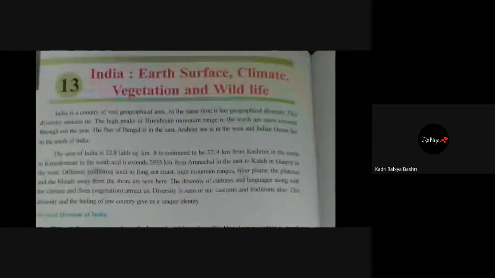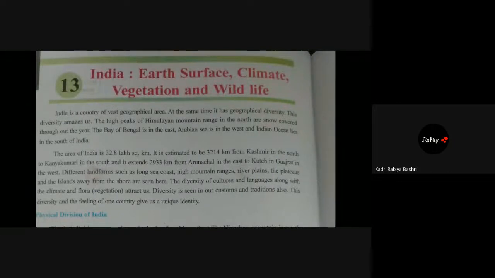This is a very interesting chapter, and we all are going to enjoy this because we are going to learn the location of India, the diversities, the area, and everything in this lesson. India is a very vast country by geographical area. In this we will study the earth surface, then the climate, vegetation, and wildlife of our country, India. A lengthy lesson, lots of new things to learn. Okay, chalo. Rabia, can you read this?